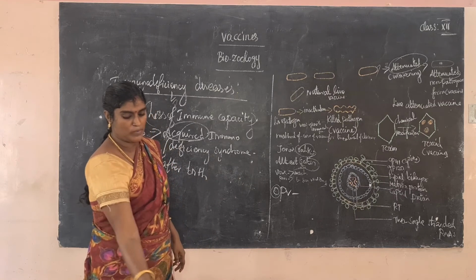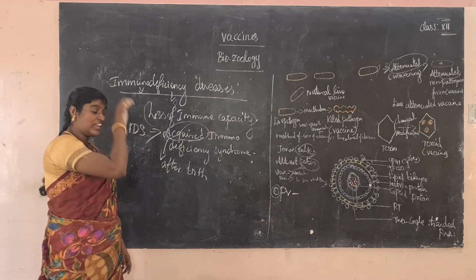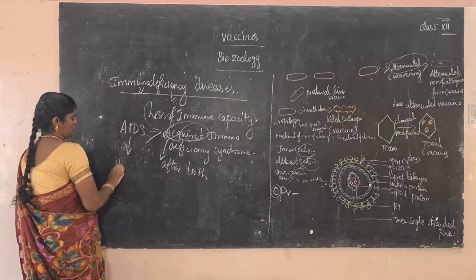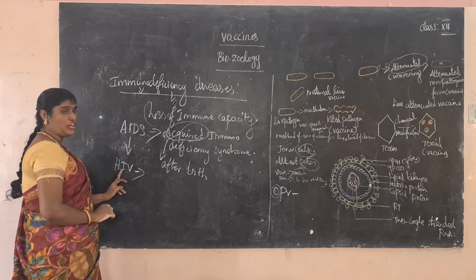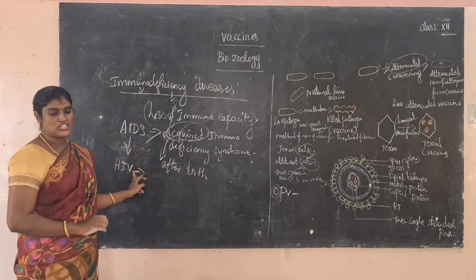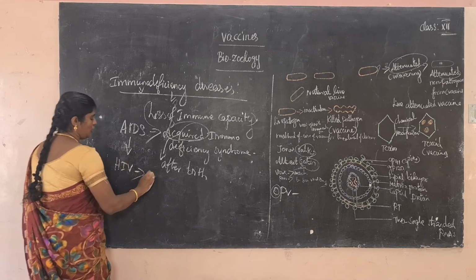AIDS is caused by HIV. What is HIV? HIV is human immunodeficiency virus. Okay, what is the meaning of HIV?